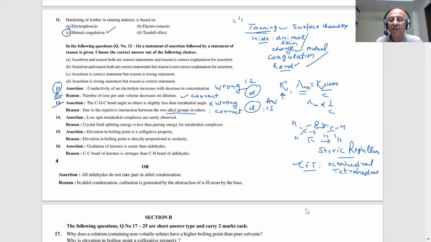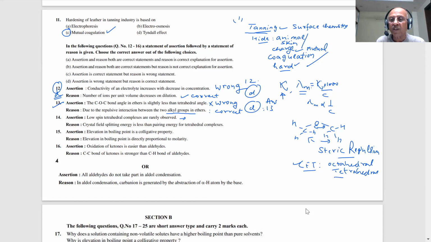In this case, what do you get? You don't write T2g and Eg. In this case, students, you have E and T, and their order is reversed. Is it the correct statement? Low spin tetrahedral complexes are rarely observed. Yes, sir. That is correct, because the tetrahedral splitting energy is much less than octahedral splitting energy. And a relationship has been given between the two.